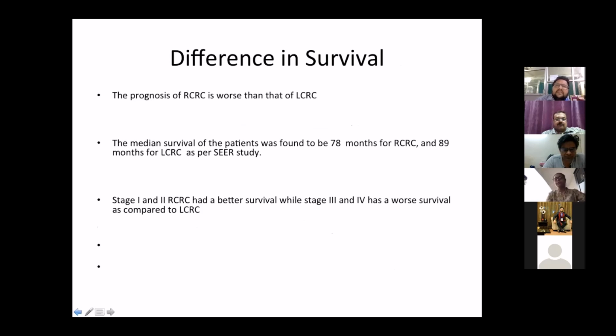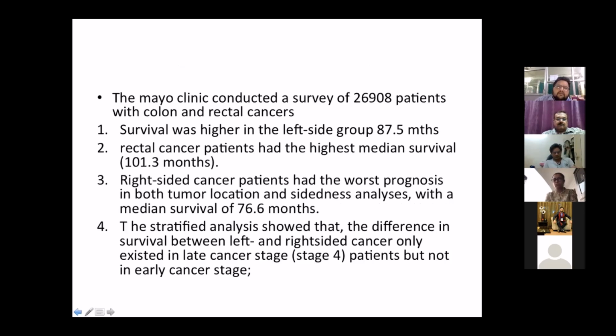Then, as far as the difference in survival is concerned, the prognosis of right-sided colorectal cancer is worse than left-sided colorectal cancer. In studies of the SEER database, the median survival was found to be 78 months for right-sided colorectal cancers and 88 months for left-sided colorectal cancer. However, there is a difference: in early stages, right-sided colorectal cancers actually have a better survival rate, while in late stage, left-sided colorectal cancers have comparatively better survival.